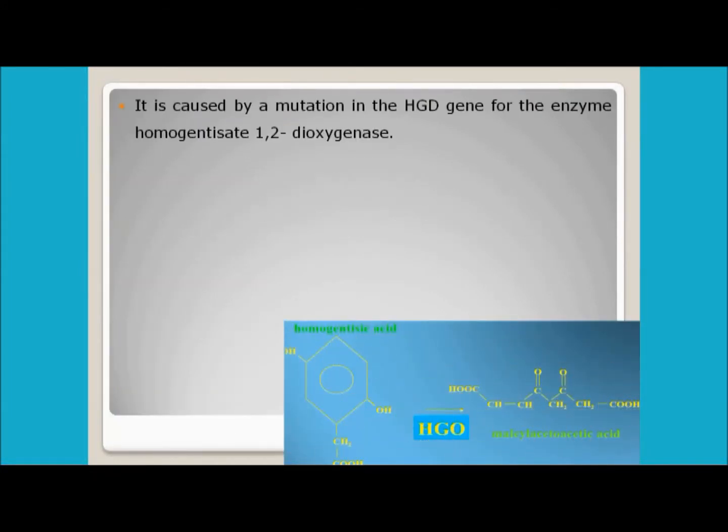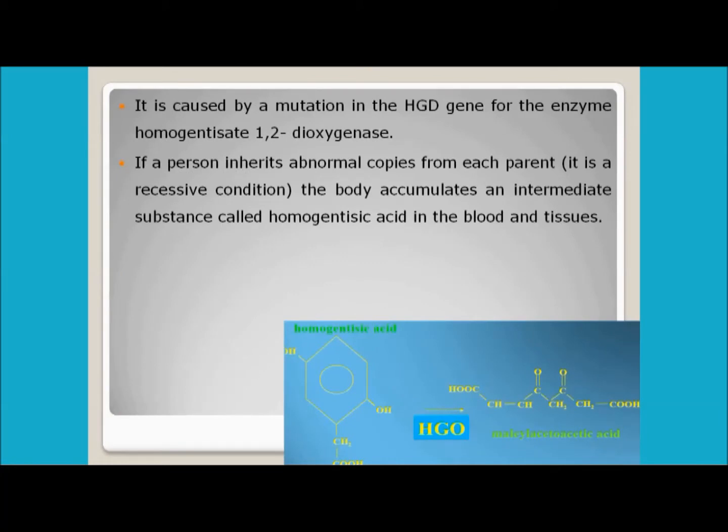If we continue with the discussion, it is caused by the mutation in the HGD gene for a specific enzyme. It means the HGD gene is mutated, and because of this the enzyme gets affected. The enzyme is homogentisate 1,2-dioxygenase. It is the enzyme which gets affected.